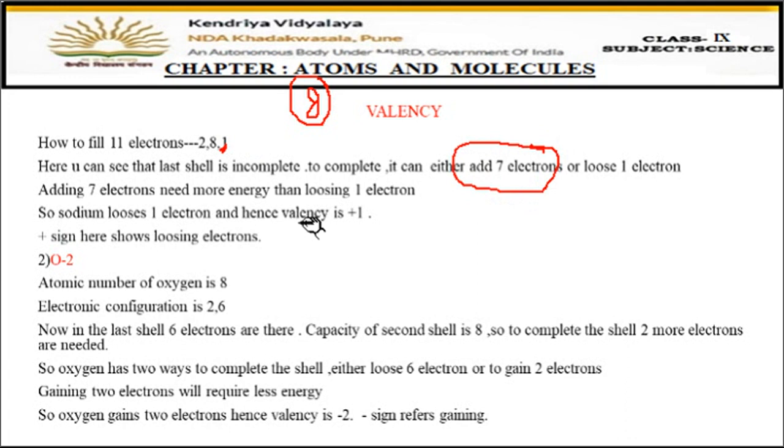And the second option is that it will lose one electron. When it loses one electron, the electronic configuration will become 2 and 8. So it will donate one electron, and the electronic configuration will become 2 and 8. Now you can see that this third shell is deleted, and only two shells are there, and both are complete now. So sodium has two options, either to take 7 or to lose one electron. But see, taking 7 electrons inside needs more energy. So sodium will not spend its energy; it will give one electron to somebody else, and it will become stable. So one electron it can lose easily.